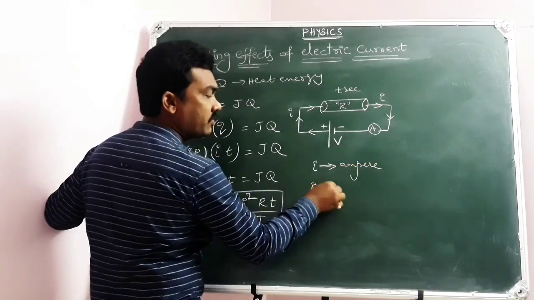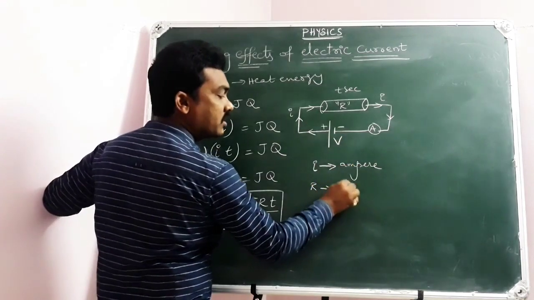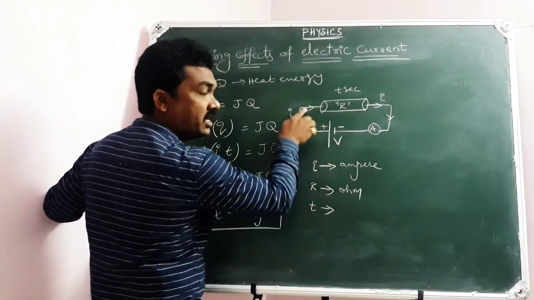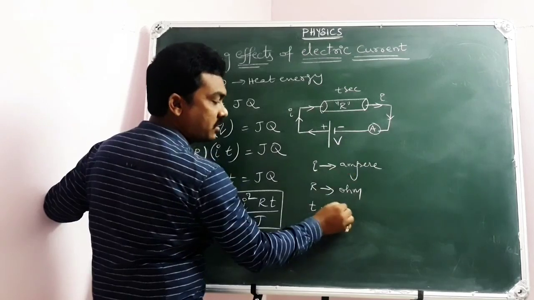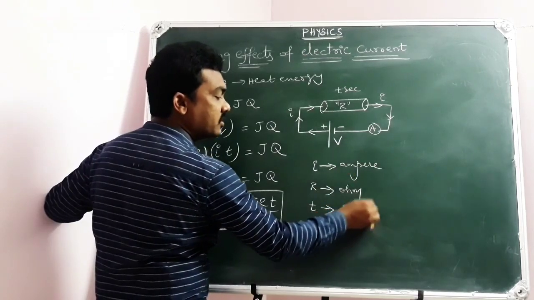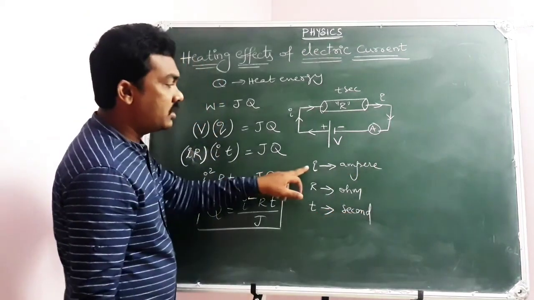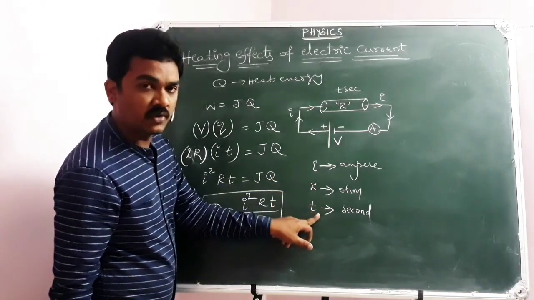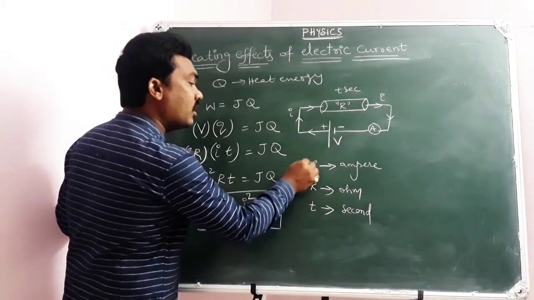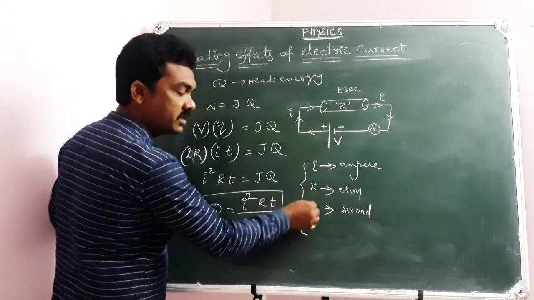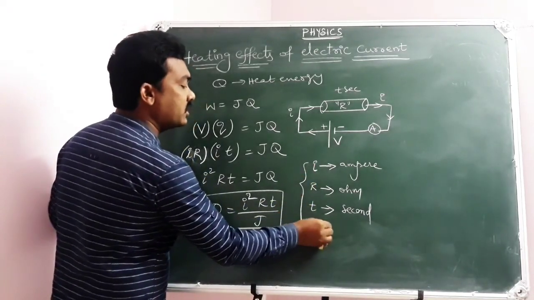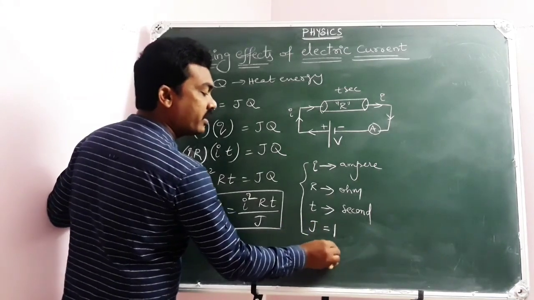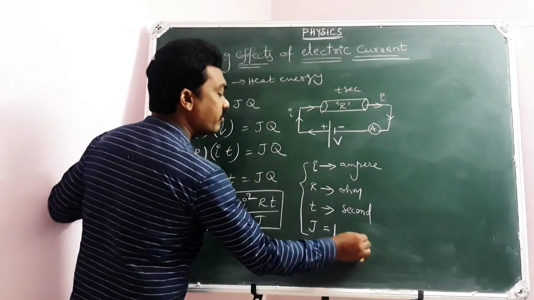R is the resistance of the conductor in terms of ohm. T is the time for which current is allowed to pass through the conductor in terms of seconds. So SI unit of current is ampere, SI unit of resistance is ohm, and SI unit of time is second. Means all are in SI system of units. That's why Joule's constant J equal to 1 and heat energy Q will be in terms of Joule.